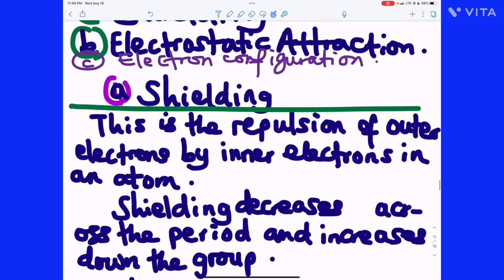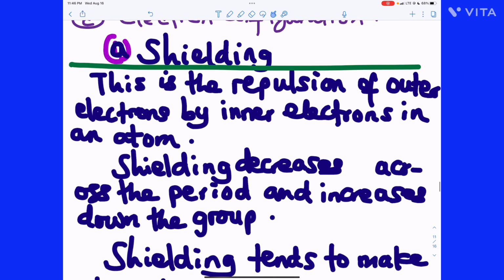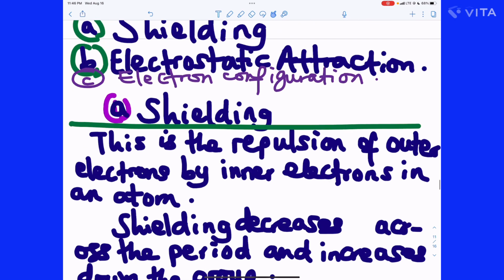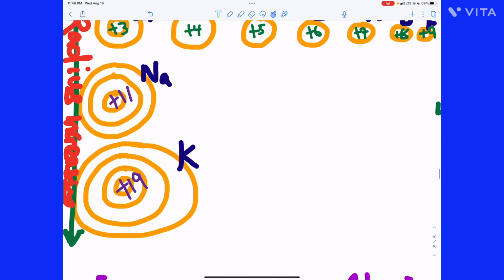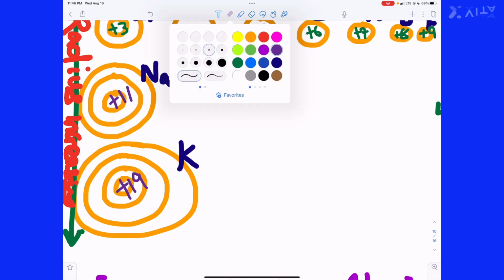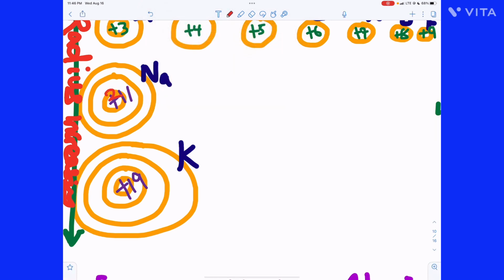Let's now go on and explain shielding more. Shielding is the repulsion of outer electrons by inner electrons in an atom. Look at this atom here. There are 2 electrons in the first shell, 8 in the second, and 1 here.